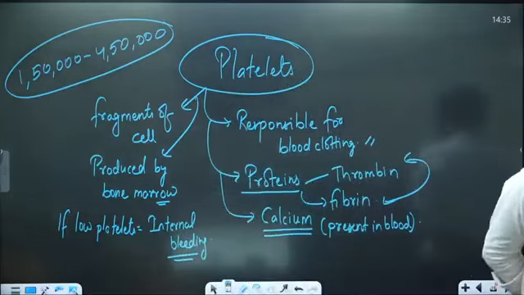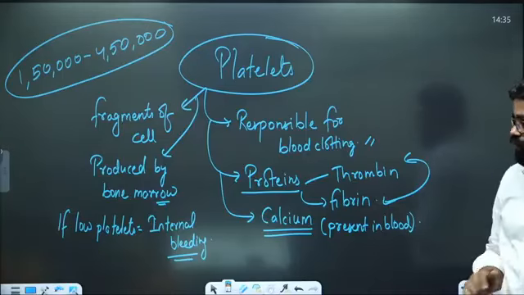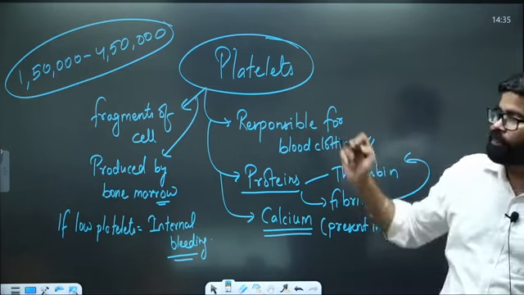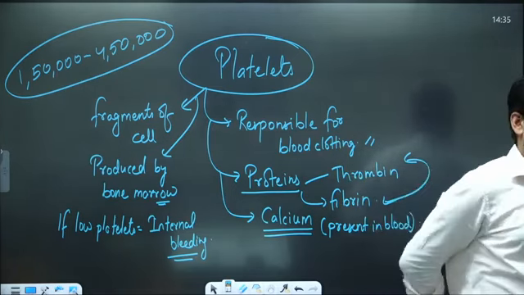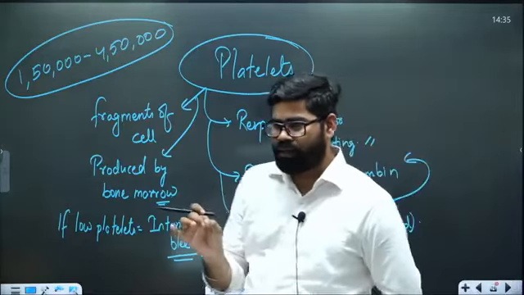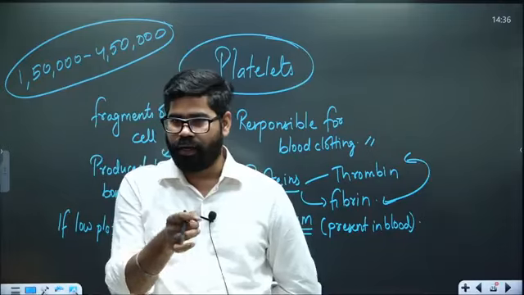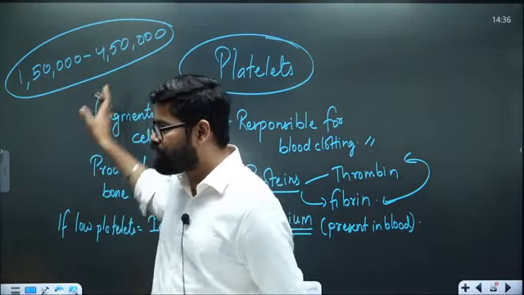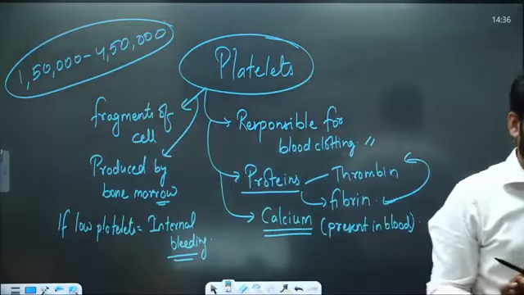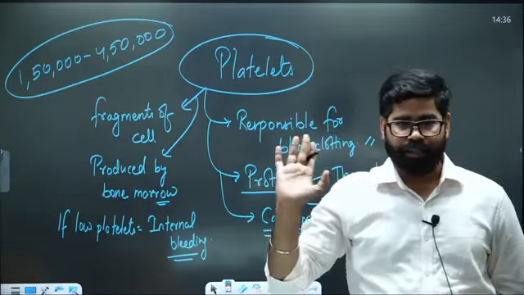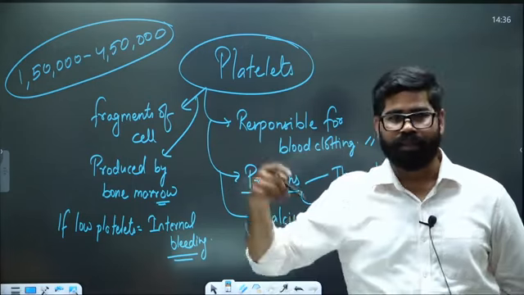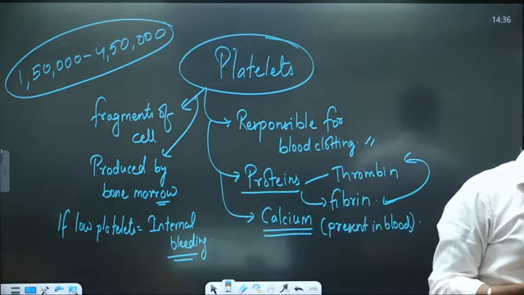So any change in the platelet level, if it goes beyond 4,50,000 or comes down below 1,50,000, is going to create a problem. It is per unit, not the entire count. When we calculate this in a unit amount of blood, per ml, this is the amount of fragments which are there. In 1 ml of blood, you can have millions of cells. And when we talk about platelets, they can number from 1,50,000 to 4,50,000 in 1 ml.